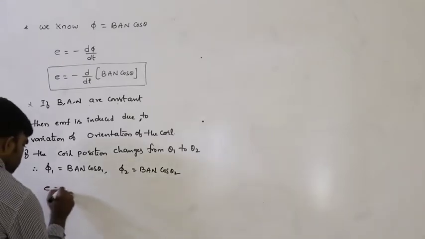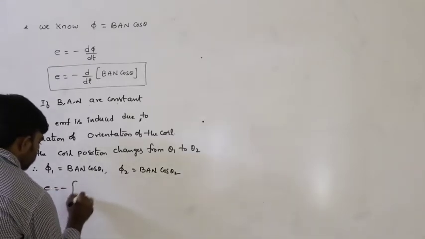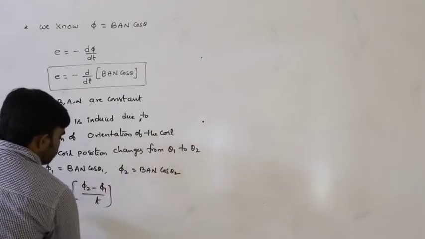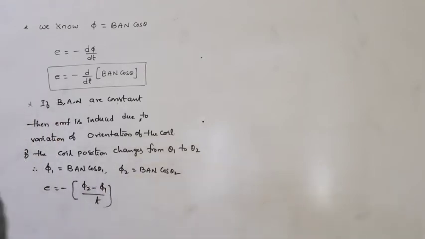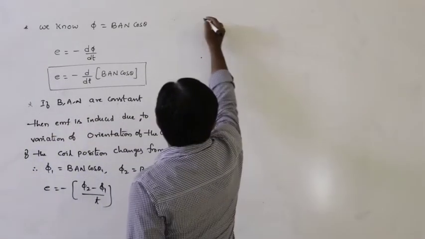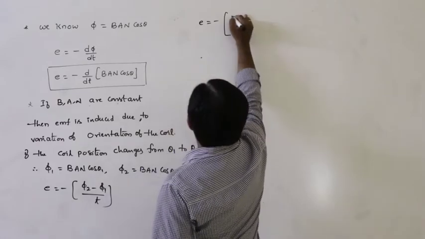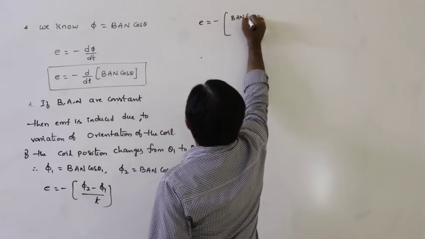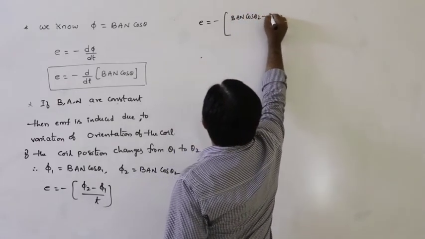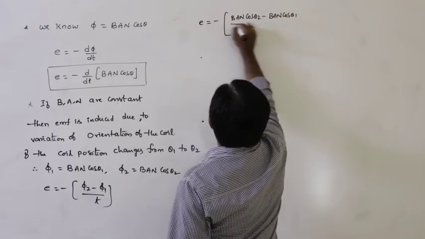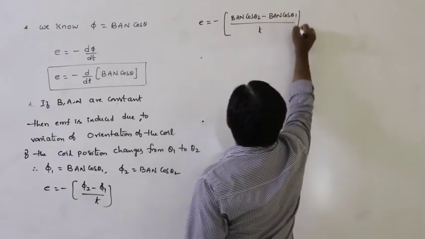So E is equal to minus d phi by dt, that means phi 2 minus phi 1 by t, the variation of flux. So E is equal to minus of phi 2, which is BAN cos theta 2, minus BAN cos theta 1, divided by t.